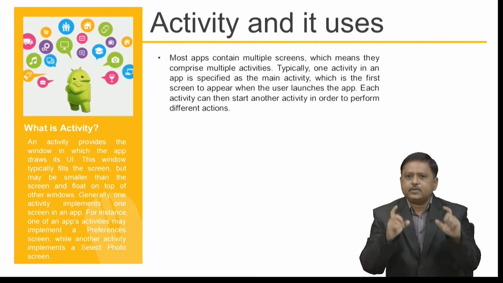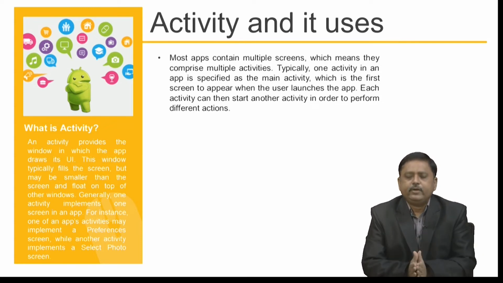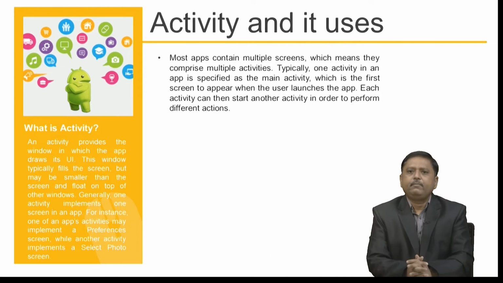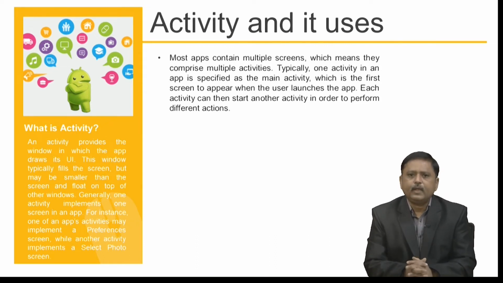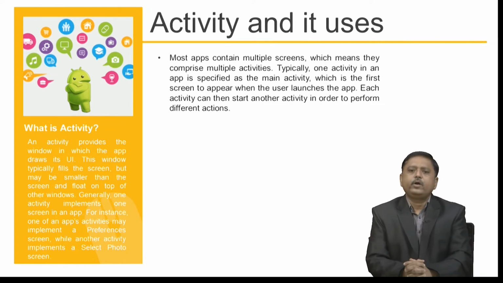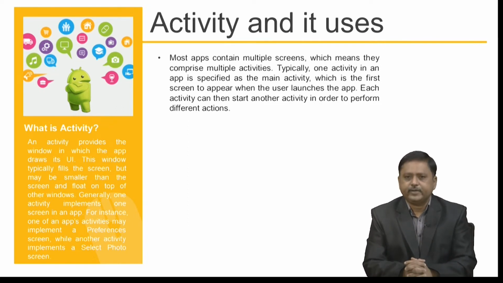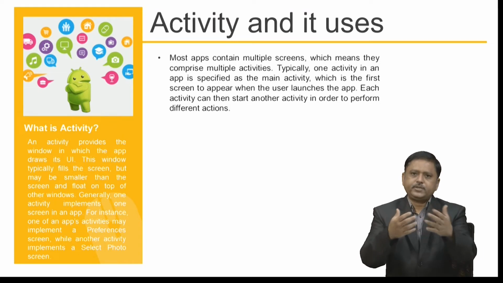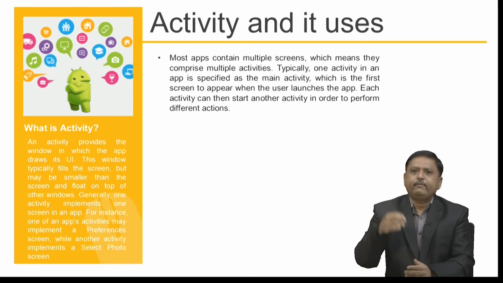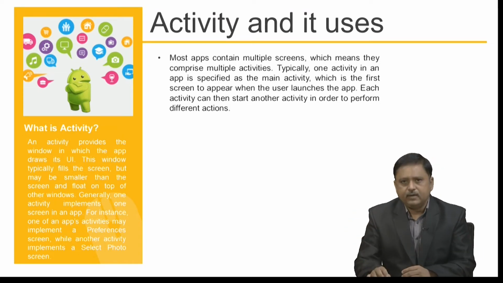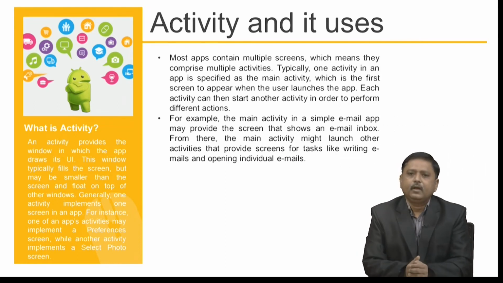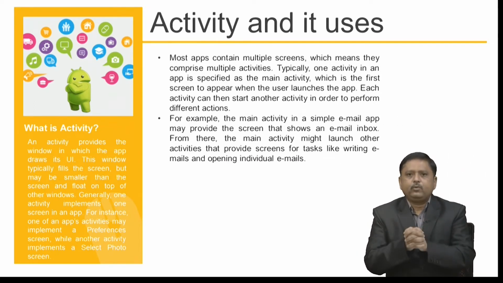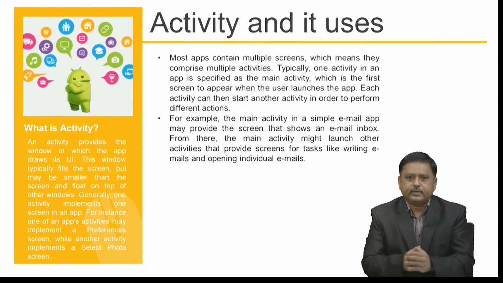So, the very first screen you see in an app is the main activity. Each activity can then start another activity in order to perform different actions. So, initially there is a main activity, which in turn can start another activity. Now, let us take an example to make this clear.